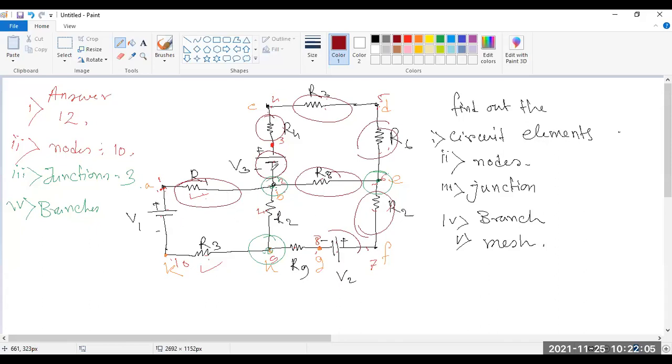So 1, 2, 3, 4, 5, 6, 7, 8, 9. This is 10, 11, and that is 12. These are the circuit elements, 12. But you have to say the branch. Look, this is totally considered a branch.